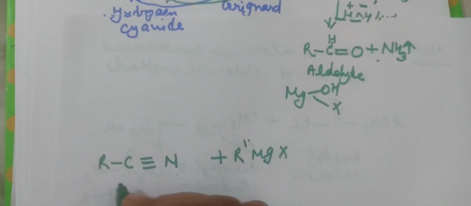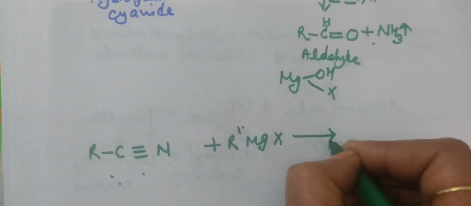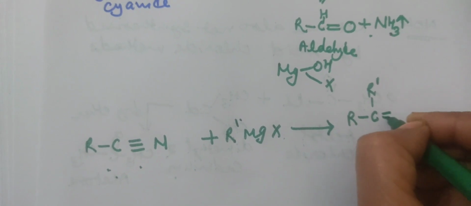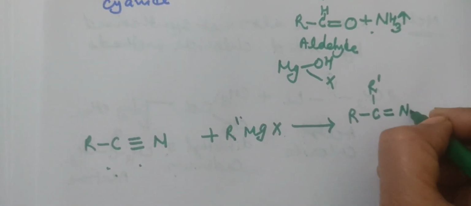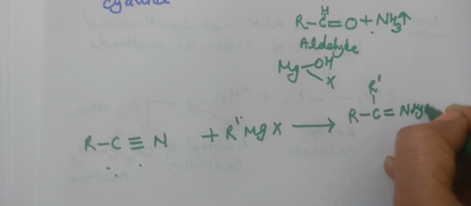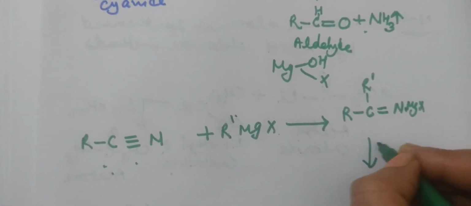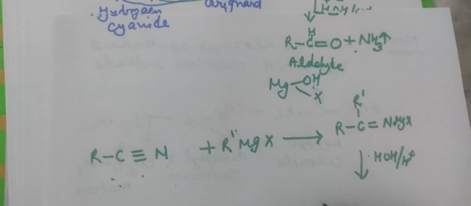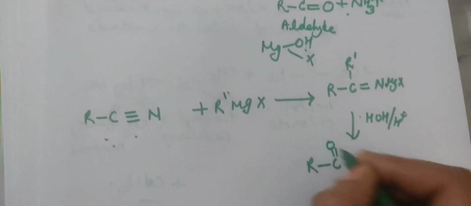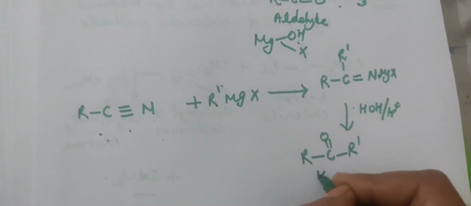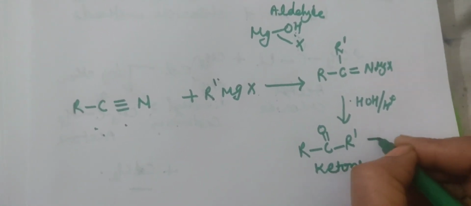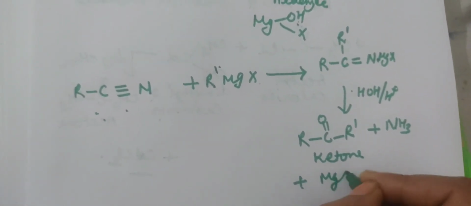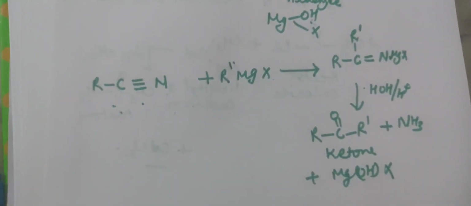The intermediate will be R-C(R')=N-MgX. On hydrolysis in the acidic medium, it gives RC(=O)R', that is, a ketone, plus ammonia plus Mg(OH)X as a byproduct.